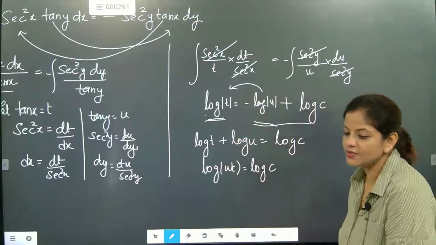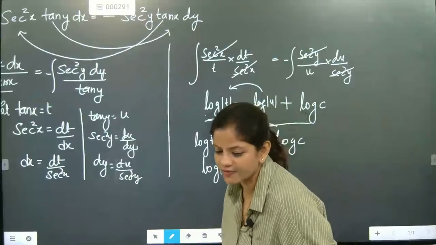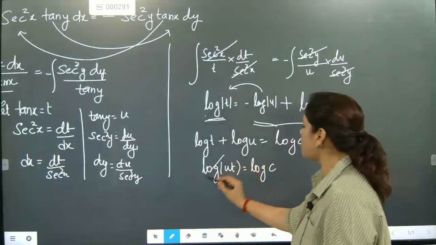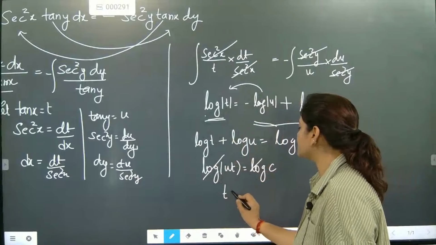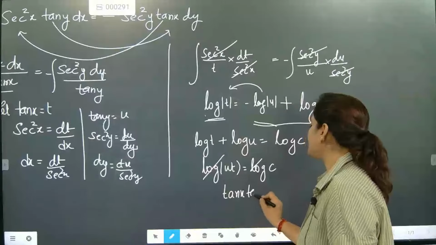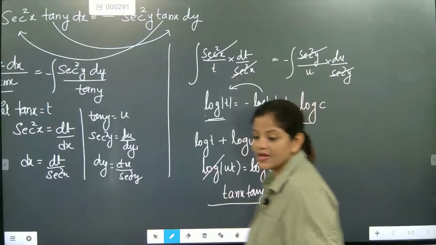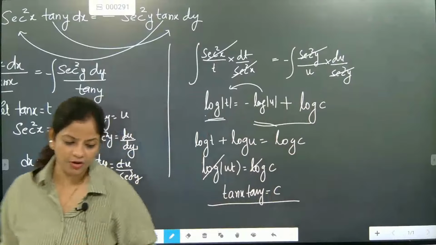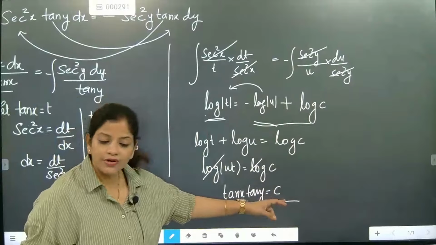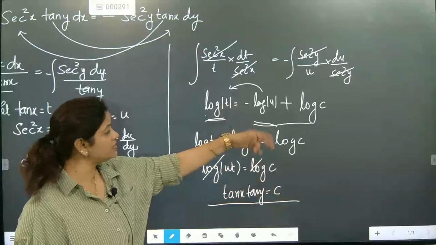Log u equals log C, we have written. Now this log and log will get cancelled. It is coming as tan x into tan y is equal to C. Now this C constant will be having the same angle format, because the value is now coming in the value format, otherwise it will not come.